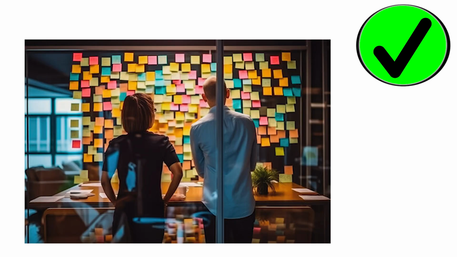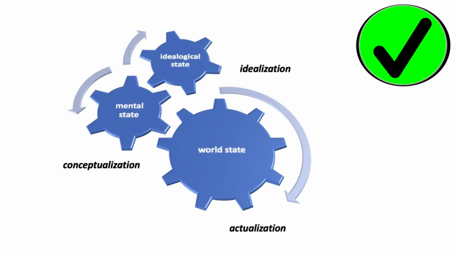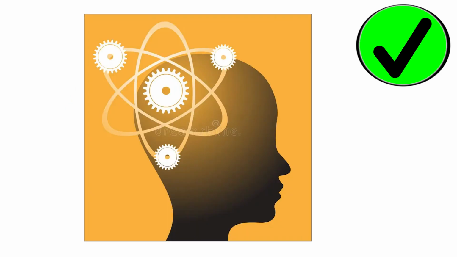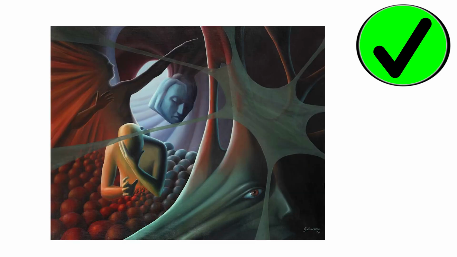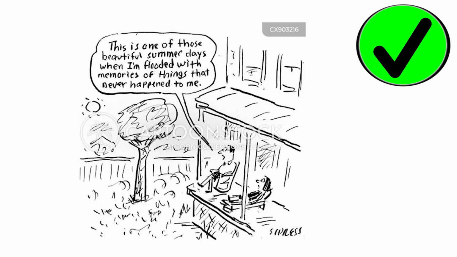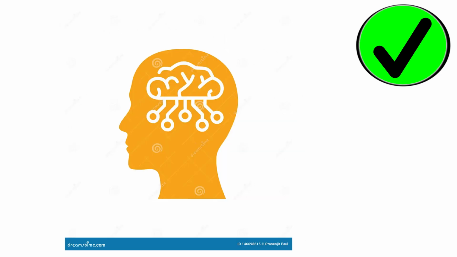The main features of idealization: hiding negative aspects. A person who uses idealization may ignore or suppress negative traits or behaviors of another person, situation, or even themselves. He or she may imagine these objects as ideal or perfect, not seeing their flaws. Creating an ideal image. A person who uses idealization may create an ideal image of themselves, other people, or even life in general. They may distort reality to present themselves or the world in the best possible light.